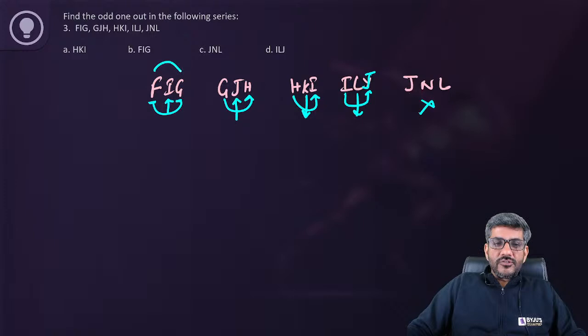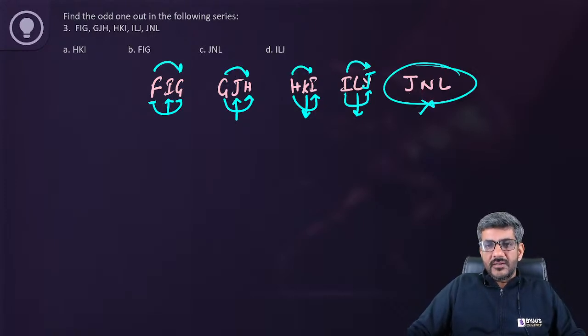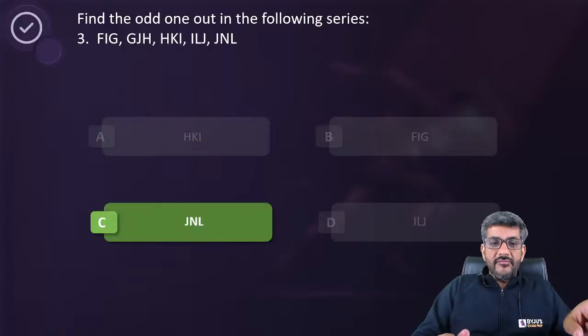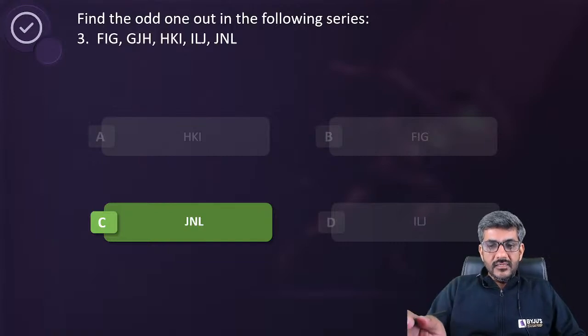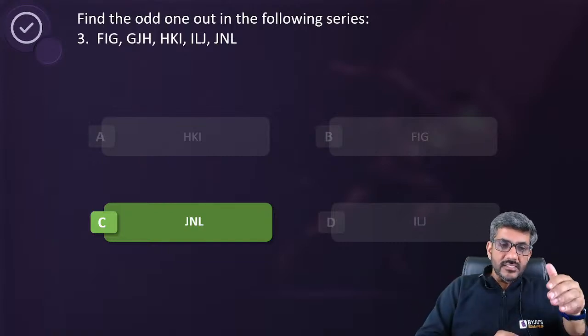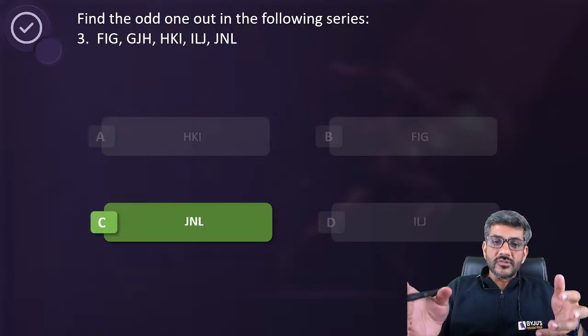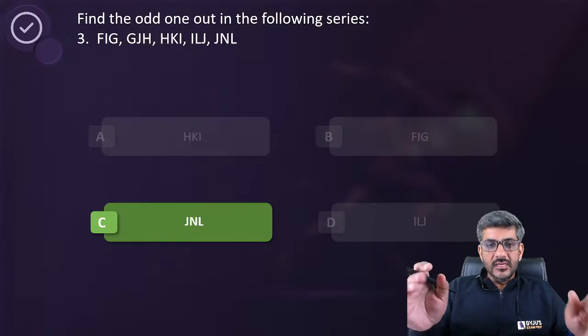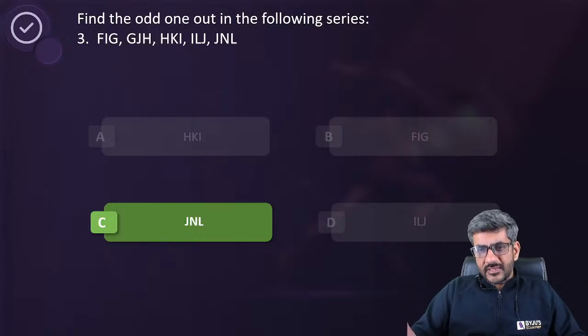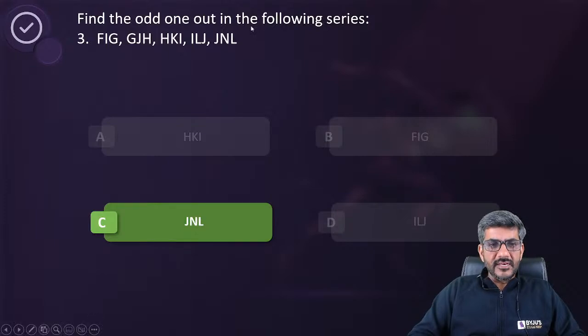Reason: these two are consecutive in every term, right everyone? These two are consecutive in every term, but here they are not. After F comes G, after G comes H, after H comes I, after I comes J, but after J it is not L, it is K. So if it was K there, in every term the last letter is the next letter in the alphabetical series with respect to the first letter, right? Only in J and L they are not consecutive, so therefore J and L is the right answer for this question. That is option C. Anyways, everyone has given the right answer. I do not think I need to further explain it. Let's move on to question number 4. It's here on your screen now.